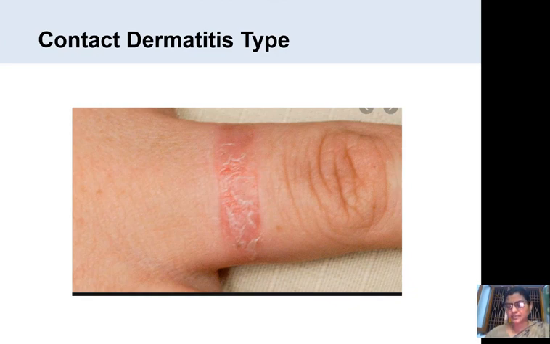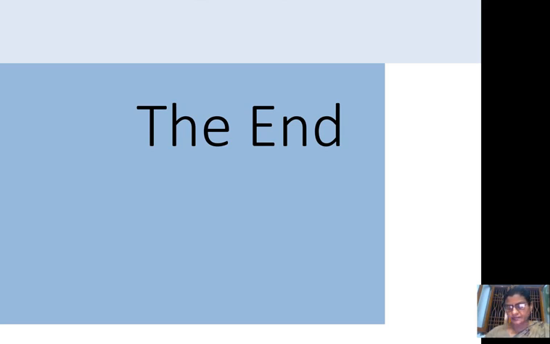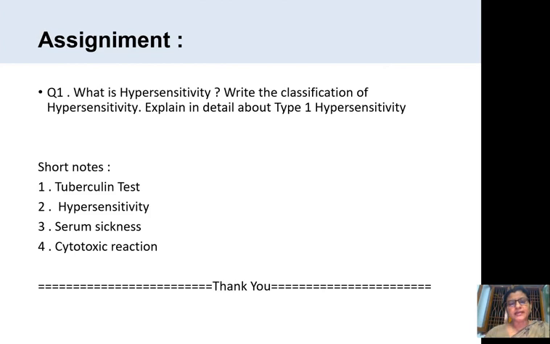or whenever we ask. Here are the questions: what is hypersensitivity? Write the classification of hypersensitivity. Explain in detail about type 1 hypersensitivity. Type 1 is anaphylactic hypersensitivity. And the short notes: tuberculin test, the meaning of hypersensitivity, and what is serum sickness. This is a systemic type of hypersensitivity in type 3, and cytotoxic reaction.